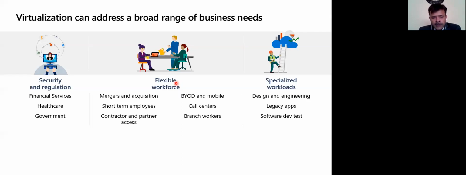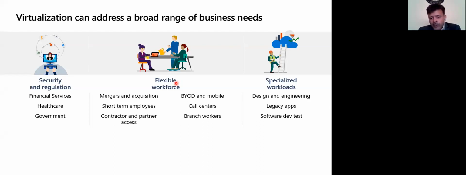The second one is the flexible workforce. Let's say there are temporary employees or temporary contractors who are joining your organization, and you don't want to take the pain of getting new desktops or laptops and assigning them, right? So you can quickly get the desktop for them in Azure as a Windows Virtual Desktop. It can be from mergers and acquisitions coming, short-term employees, contractors.